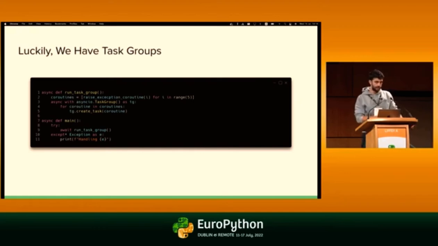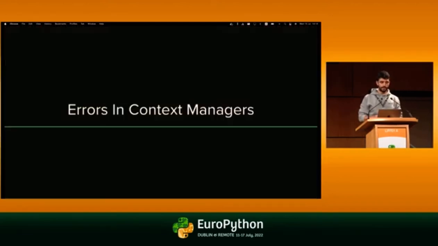What they do is we use a context manager, async with the asyncio TaskGroup, and then we create tasks on the task group, and when we exit the code block, all of the tasks in the group will run. After it runs, if there are any exceptions, it will raise an exception group for us. So eventually, in the main function, I only need to call the run task group and handle the exceptions. And the happy flow can all stay inside the run task group method. So that's much cleaner than the earlier iterations that we've seen of it.